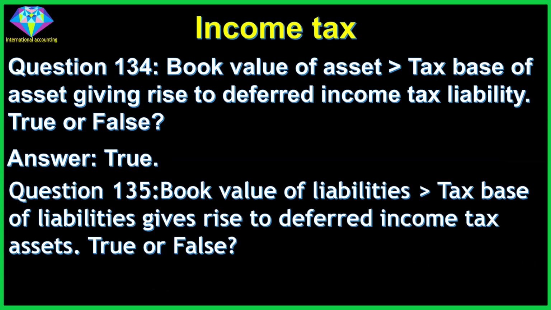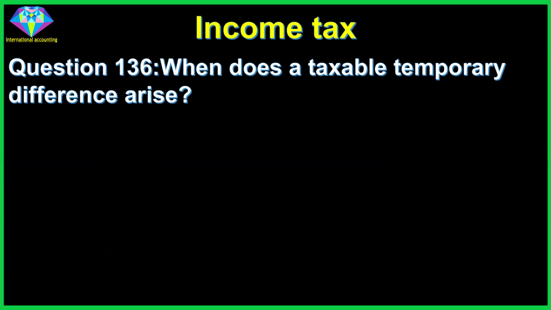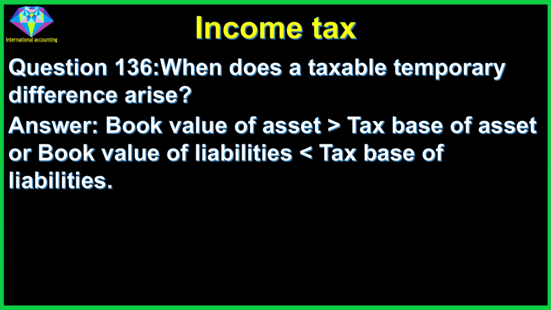Question 135. Book value of liabilities more than tax base of liabilities gives rise to deferred income tax assets. True or false? Answer: true. Question 136. When does a taxable temporary difference arise? Answer: Book value of asset more than tax base of asset, or book value of liabilities less than tax base of liabilities.